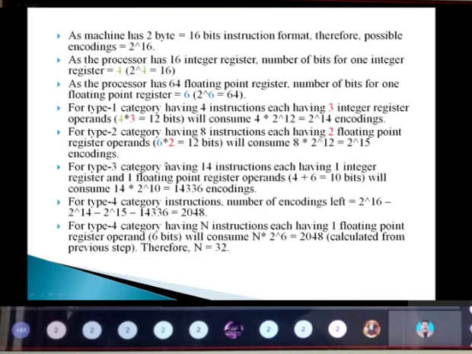So for the integer register, how many bits?